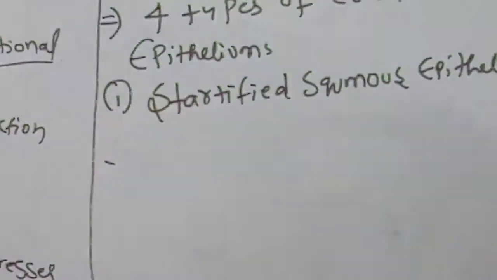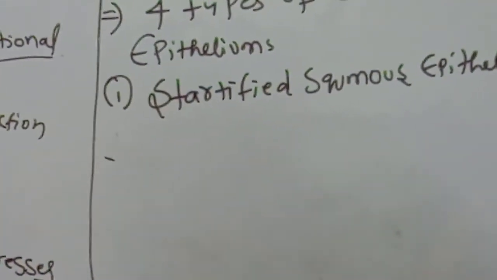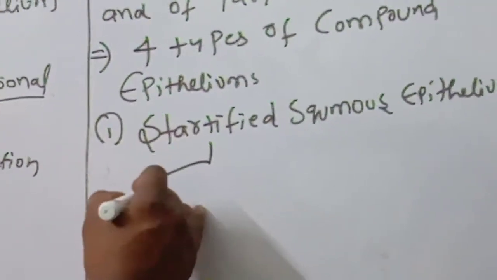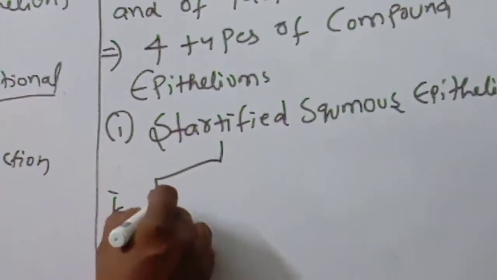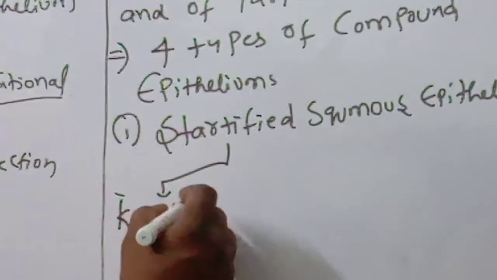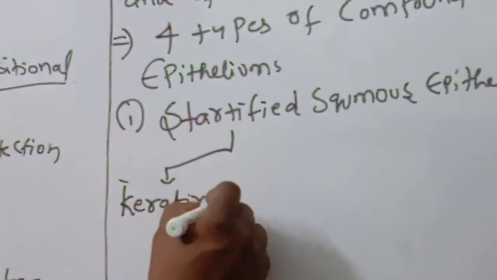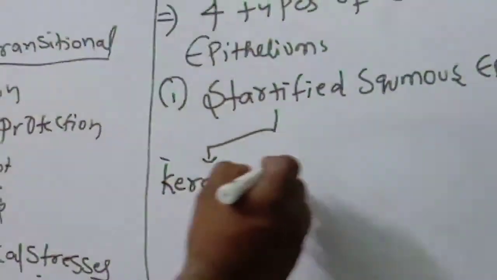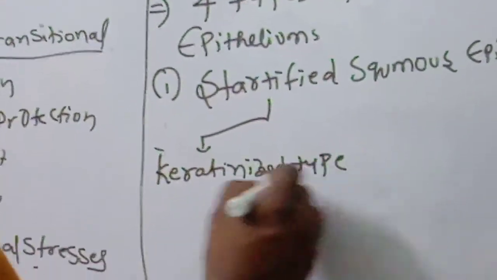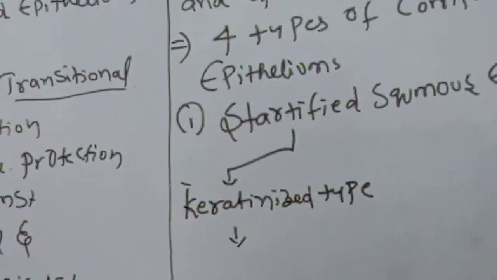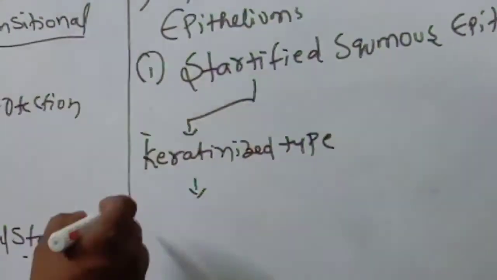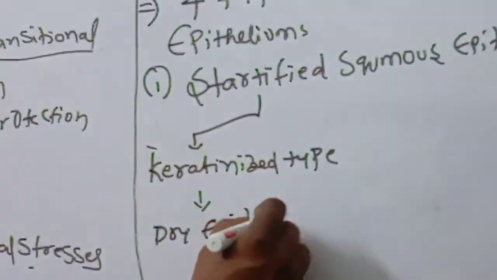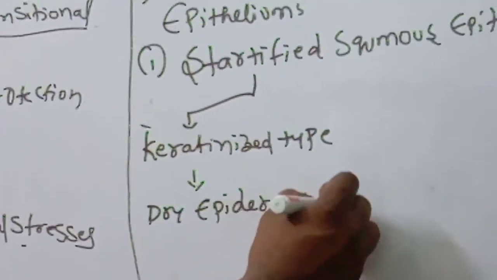Again, the stratified squamous epithelium is of 2 types. The first is the keratinized type, where it will be the dry epidermis of the skin.